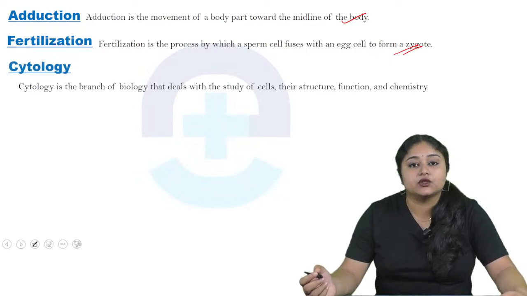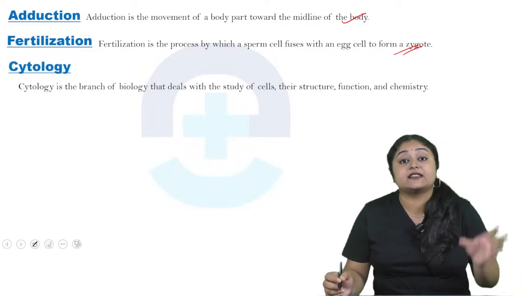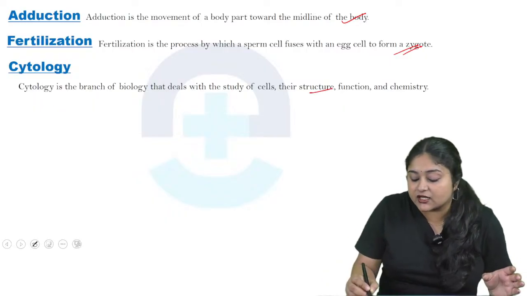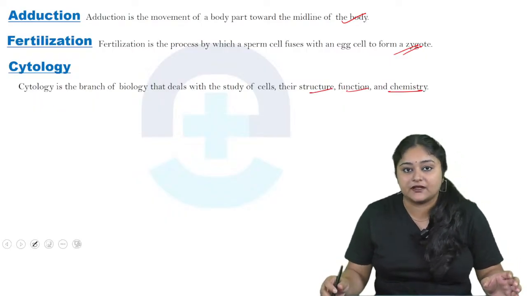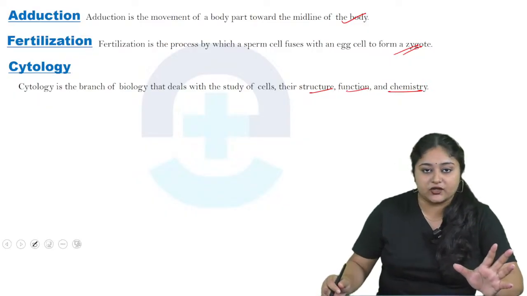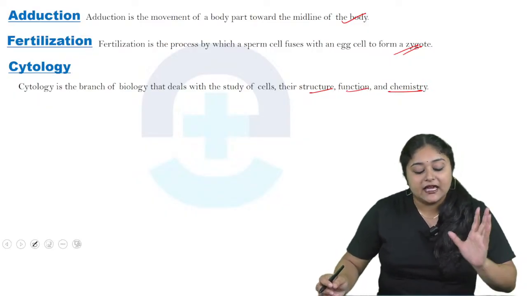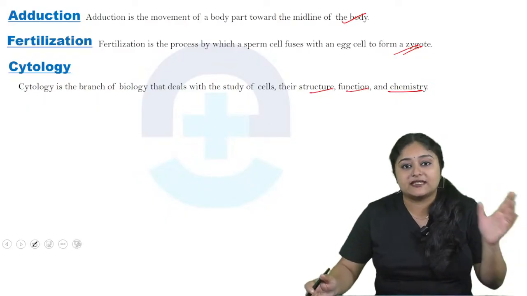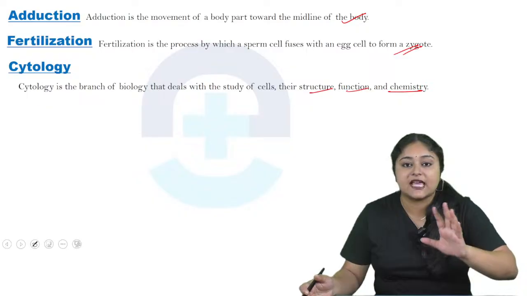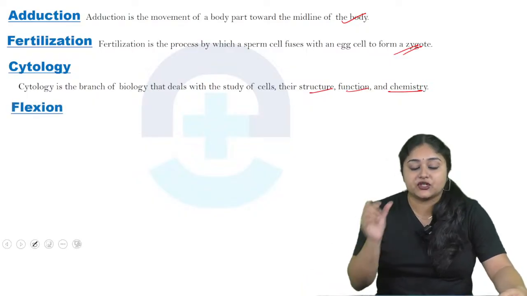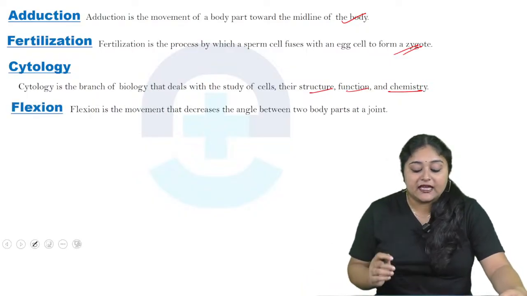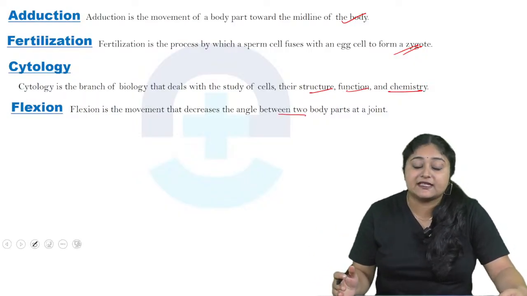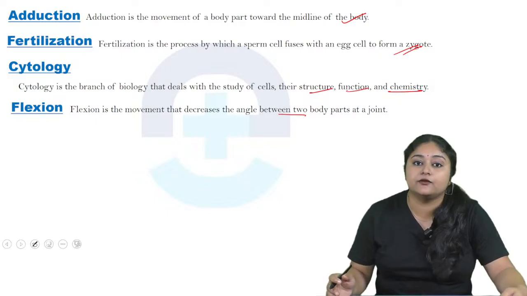Now come to cytology. Cytology is a branch of biology which deals with the study of cells, their structure, functions as well as chemistry. So that is called cytology. Cytology is a branch of biology which is mainly about the cells, their structures, their functions, everything. Now come to flexion. So flexion is a movement that decreases the angle between two body parts at the joint. So that is called flexion.